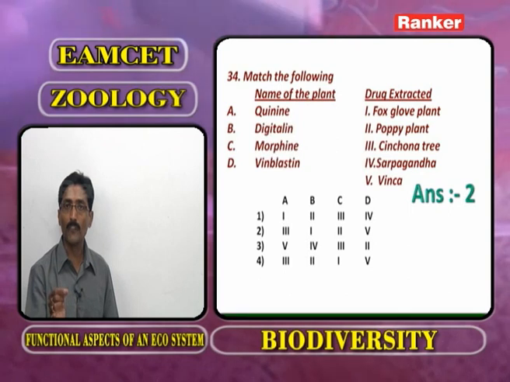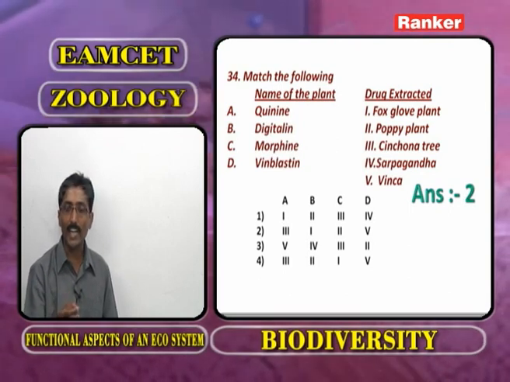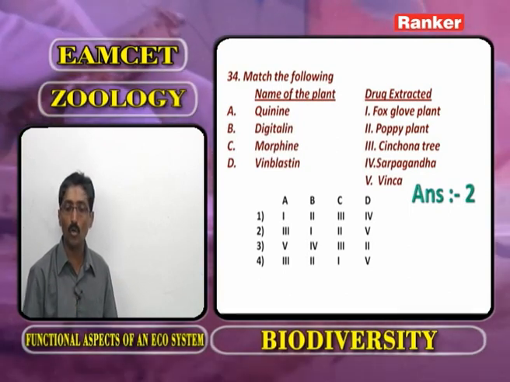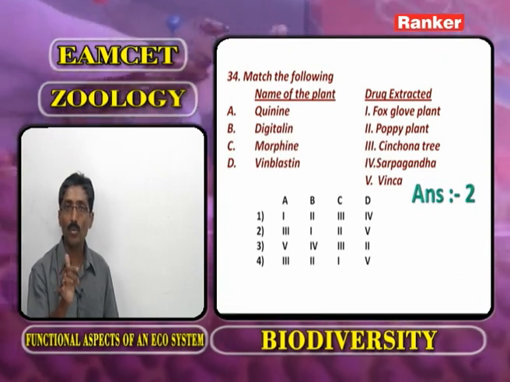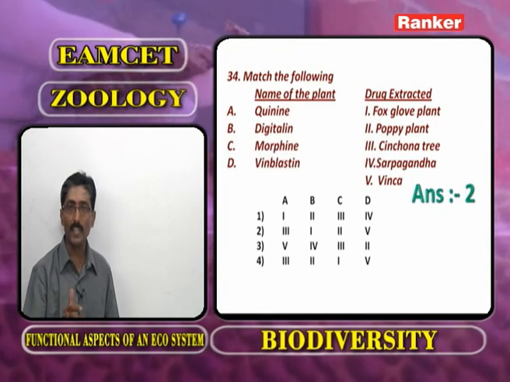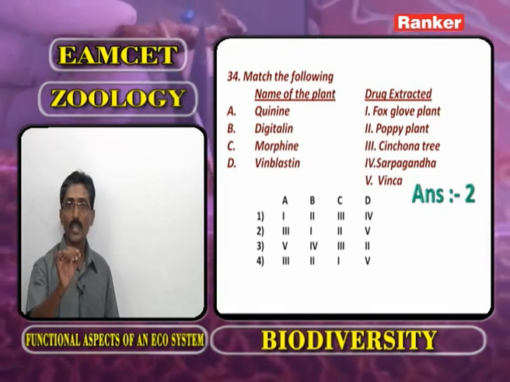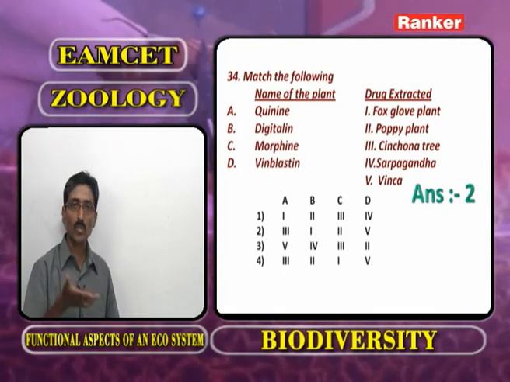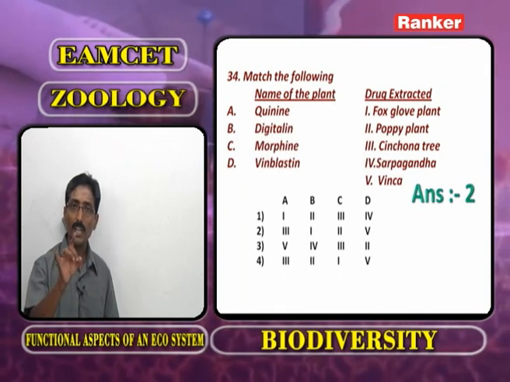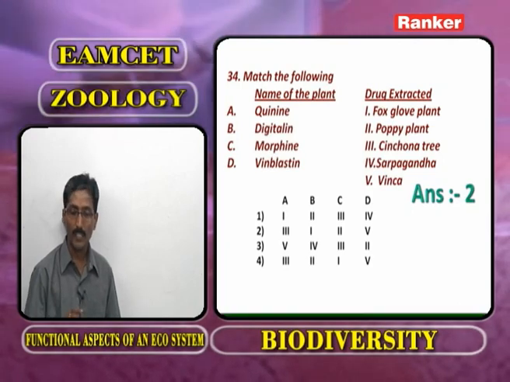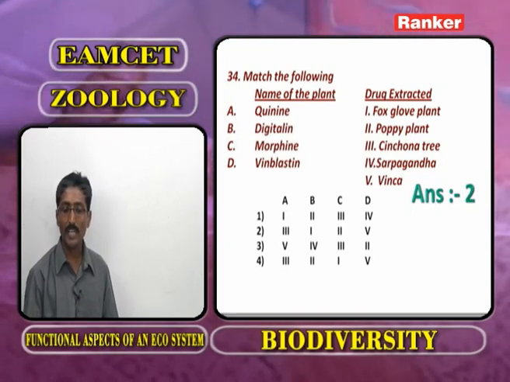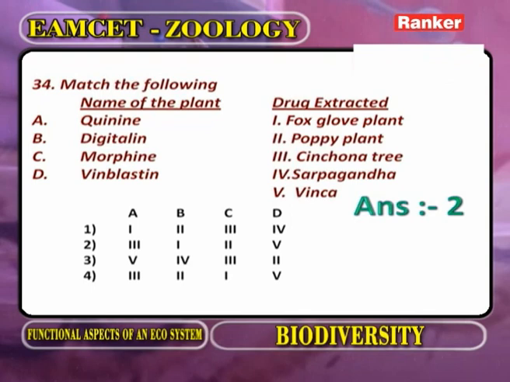Morphine from poppy plant, digitalin from foxglove plant, quinine from the bark of Cinchona officinalis. It means if we lose one species, we cannot get it back, because each species has its own importance. Based on this information, the answer is 2. Now we go for the next question.